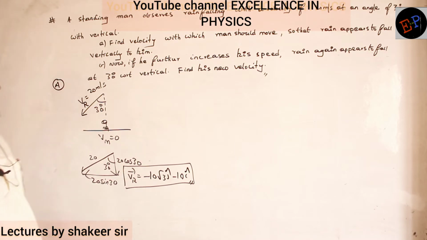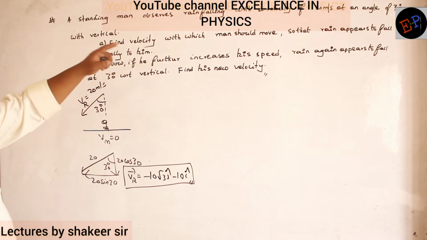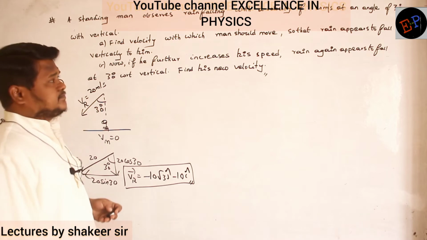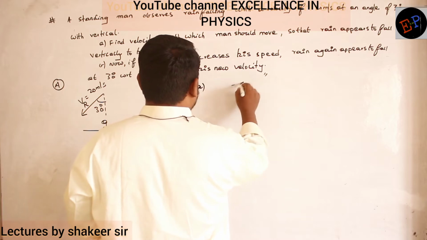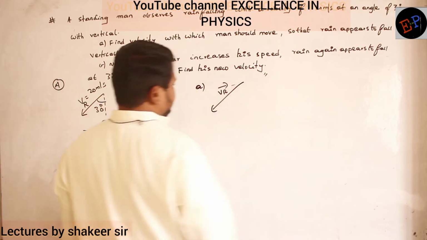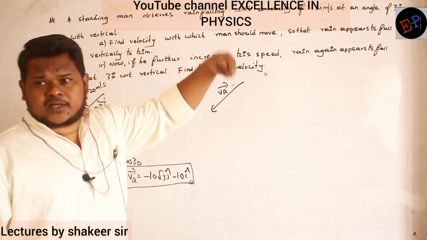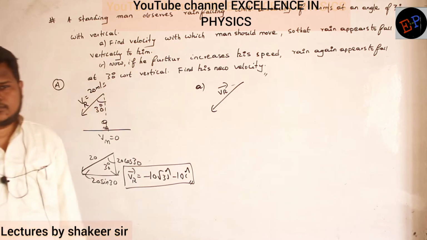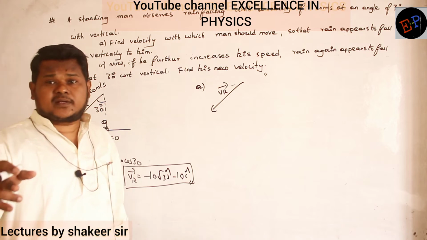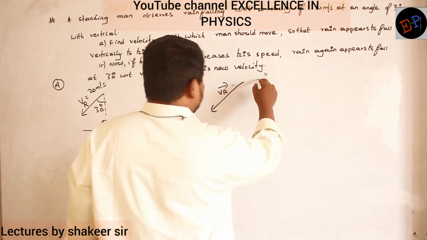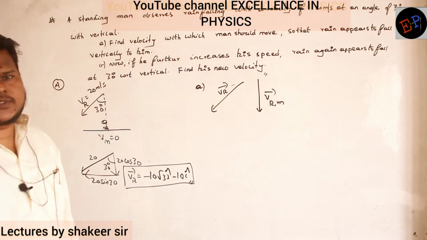Are you able to understand? Okay. Now, what he is saying, see the first one: find the velocity with which the man should move so that rain appears to fall vertically to him. Are you able to understand? Now see, the velocity of the rain is in this direction, no? So this is the velocity of the rain. Now he is saying that to this person rain should appear to be falling vertically downwards. What is the meaning of it? Rain appears to fall vertically downwards means what? That is the relative velocity of rain with respect to man. Clear? So the velocity of rain with respect to man is how much? It should be falling vertically downwards. That's what he is saying.